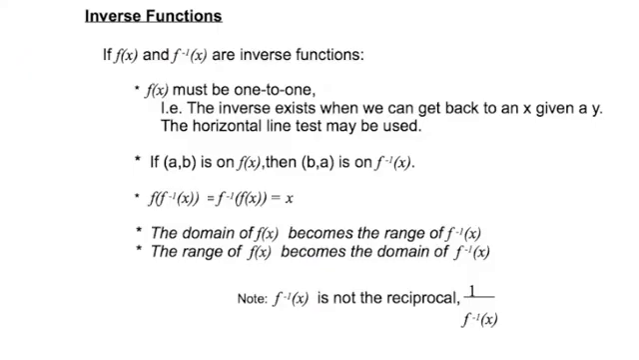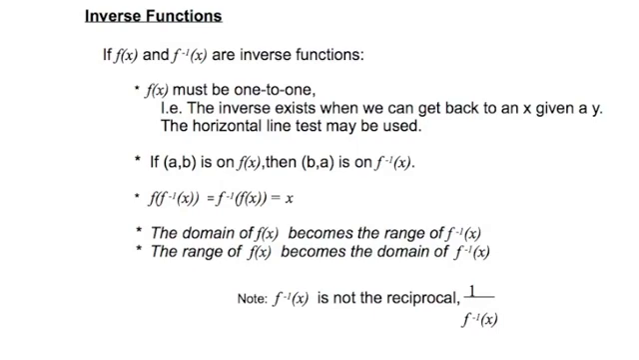So let's recap some of the things that hopefully you remember from algebra. If f of x and f inverse are inverse functions, then f of x is 1 to 1, which means basically it passes the horizontal line test. That means that if I give you the y value on f of x, you can necessarily give me back the x value because there was only one x value that got me to that y value.